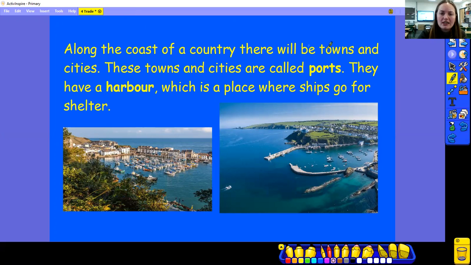What I'm going to do is I'm going to read this again. And when I clap, I want you to say the word that's missing. Along the coast of a country, there will be towns and cities. These towns and cities are called ports. Well done. They have a harbour, fantastic, which is a place where ships go for shelter. So the towns and cities that are on the coast are called ports, brilliant. And the ports have a harbour, well done. And that is where the ships go for shelter, where they go for rest.